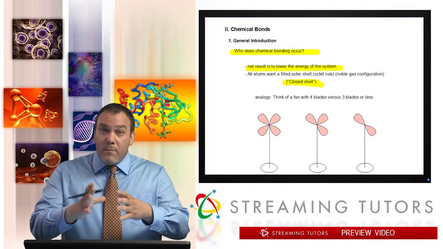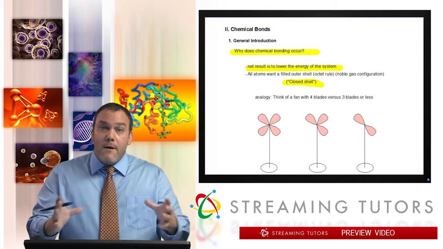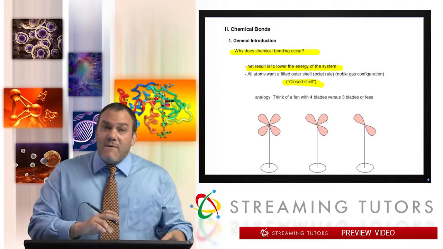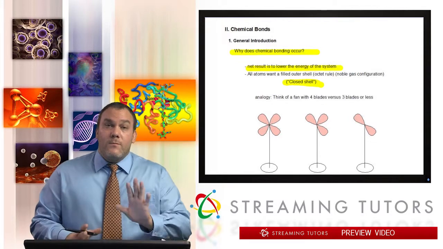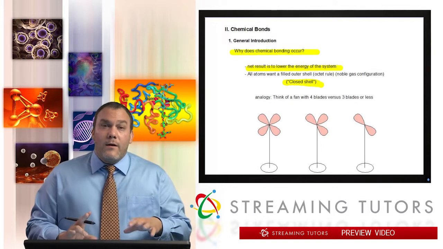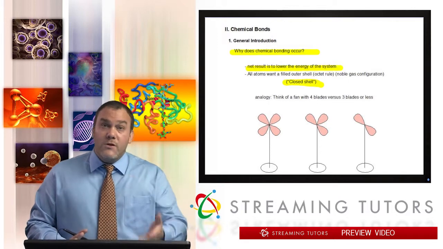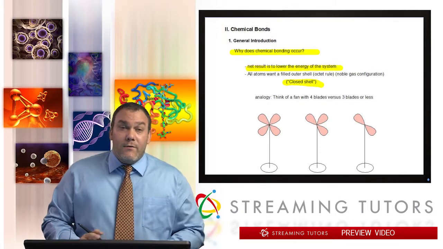I don't mean the outermost shell that has no electrons, because that can go to infinity. What we're talking about is wherever the electrons are that are furthest from the nucleus, if that shell is completely filled, then it's more stable. This has to do with some quantum characteristics that we're not going to get too far into, neither here nor in this course. You would learn about that much later on, but we'll get a general idea right now.